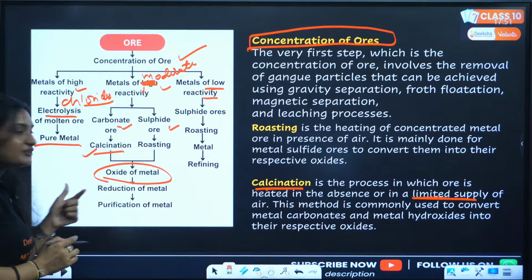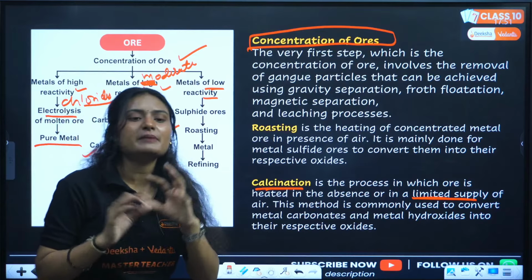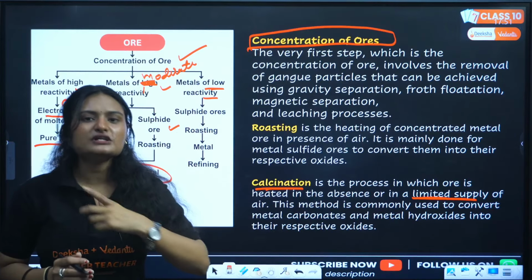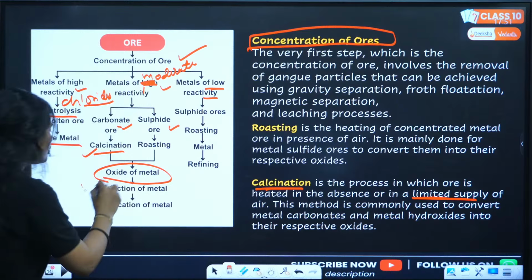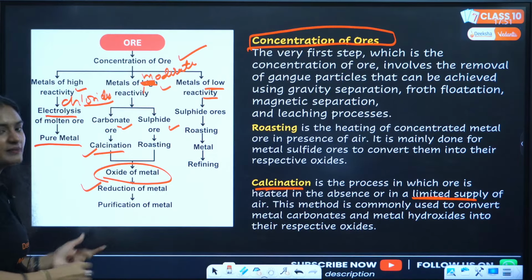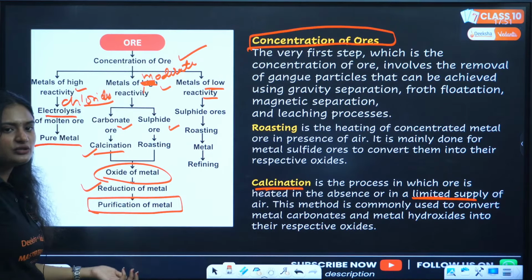Then we have the oxide of the metal, that means oxygen with metal, right? If you want to remove the oxygen, removal of oxygen is called reduction. You do the reduction of the metal oxide, and after that we get the metal. After that, do the purification of the metal, then you get the pure metal.